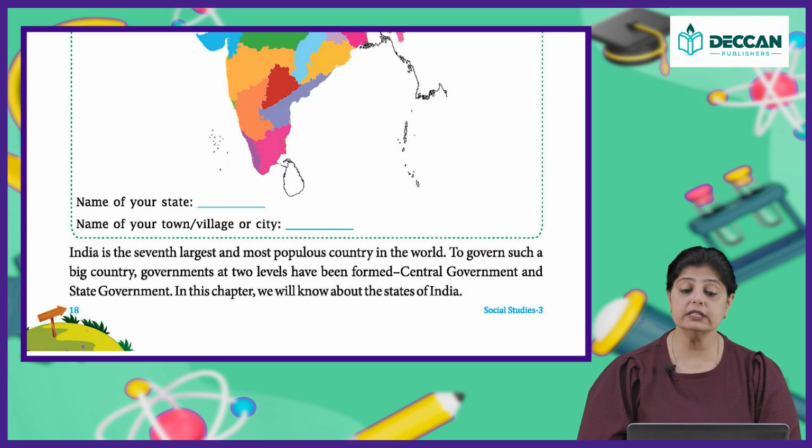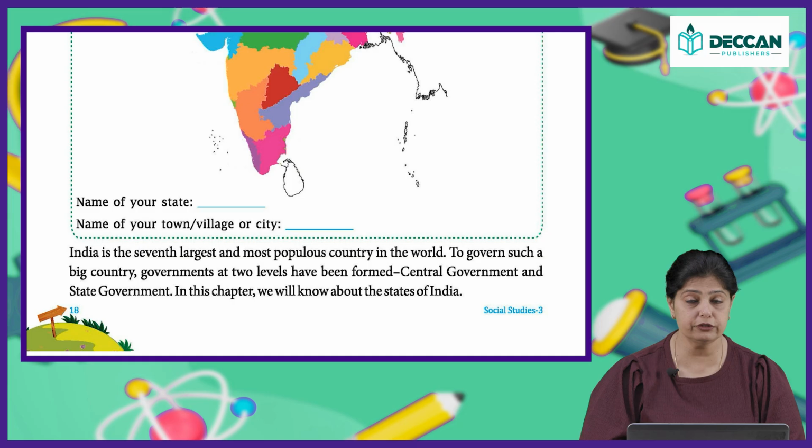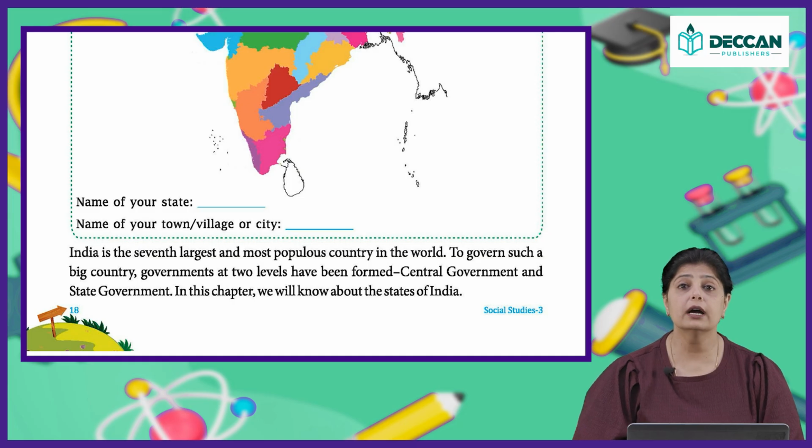To govern such a big country, governments at 2 levels have been formed. Our country is big, and that is the reason why it is not easy to govern the country. That's why they've broken it into 2 parts. One is the central government and the other one is the state government. In this chapter, we will know about the states of India.